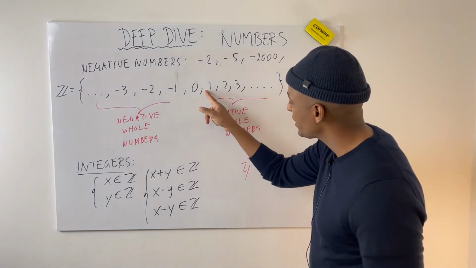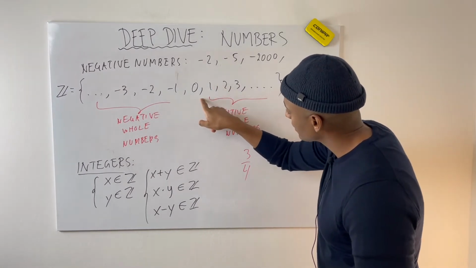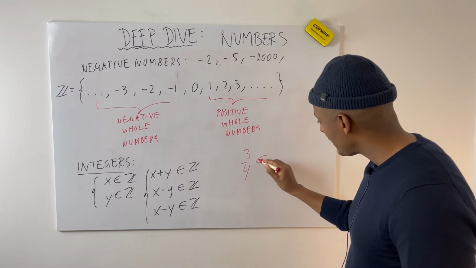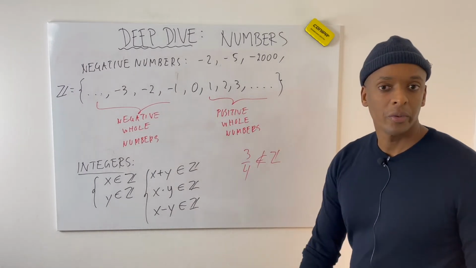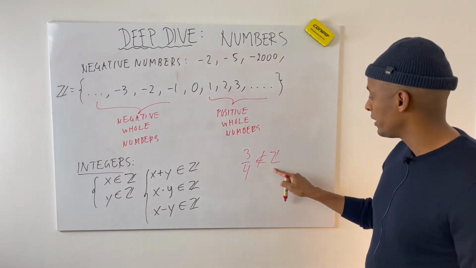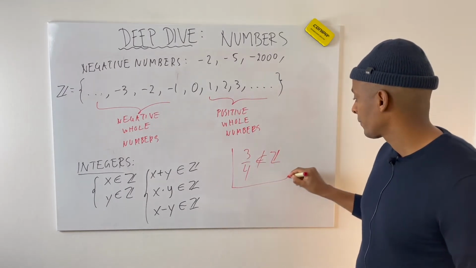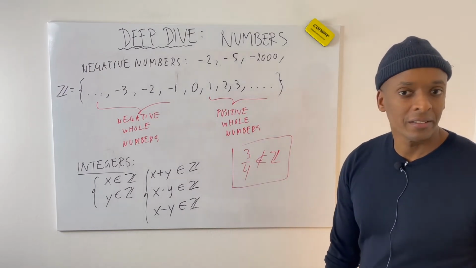It's somewhere in between here. That number is not on this list. So we can say that 3/4 is not an integer. Like this. It doesn't belong to the list of integers. So how do we fix that? That's a problem.